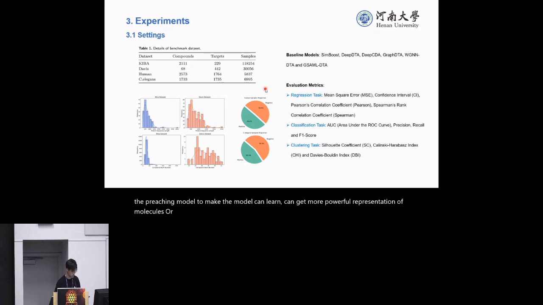And the ratio between positive samples and negative samples is close to equal. So we want to test the robustness of each model in different ratio scenarios. The baseline methods include machine learning baseline methods and deep learning baseline methods. We test our model on 3 tasks, including regression, classification, and clustering tests.